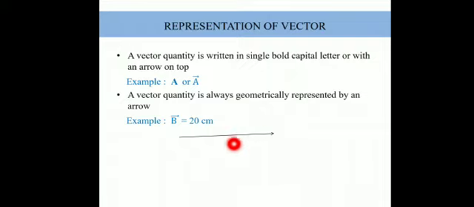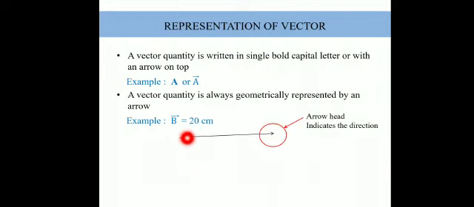So what information do we obtain just by looking at this line? All vectors are always represented by these kinds of straight rays. Every ray has a head towards this side, the pointed end, and the lower portion is known as the tail. The arrowhead, the pointed portion, always indicates the direction.